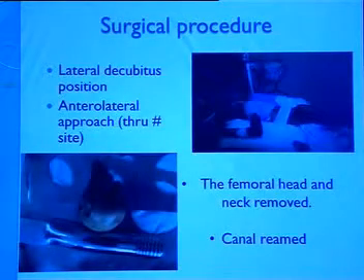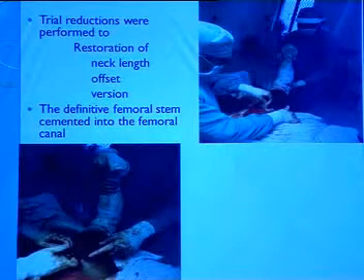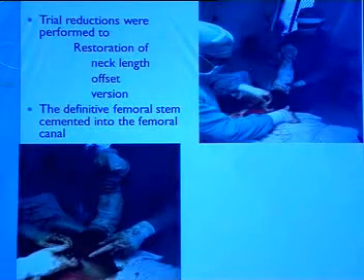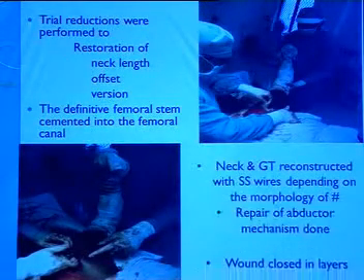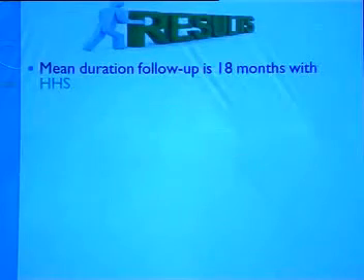The surgical procedure is done under spinal or general anesthesia in the lateral position, with an anterolateral approach, that is through the fracture site, the transtrochanteric window. The femoral head and neck are removed, and the canal is reamed. Then the trial reductions are performed. This is the main crucial step for restoration of neck length, offset and version. The definitive femoral stem is cemented into the femoral canal, and the neck and greater trochanter are reconstructed with SS wires, depending upon the morphology of the fracture. The abductor mechanism is repaired and the wound closed in layers.